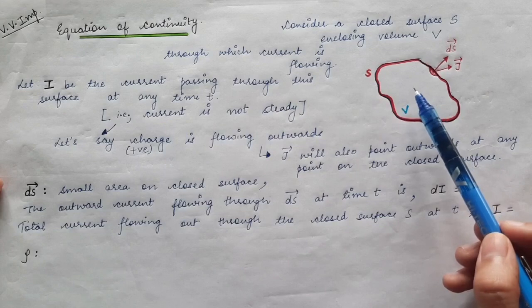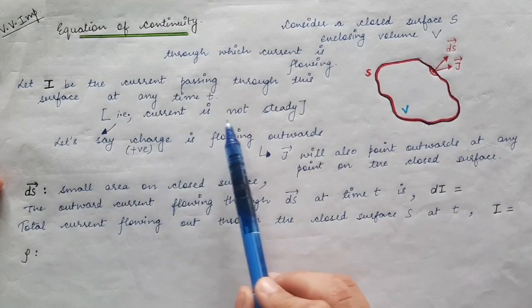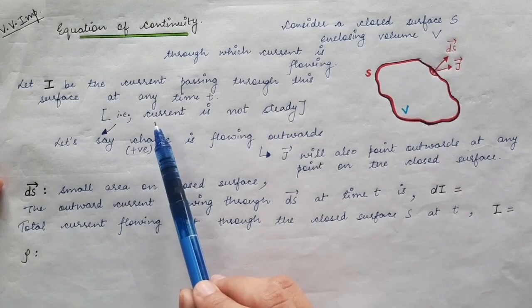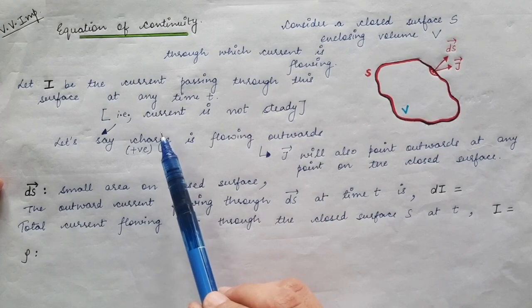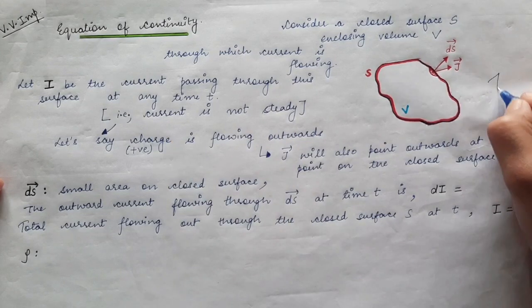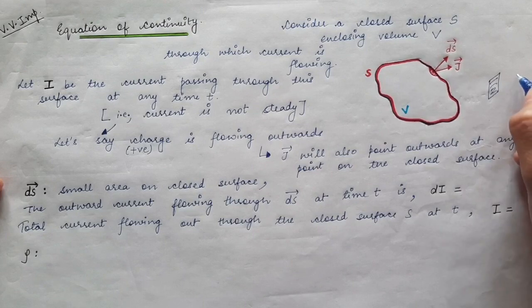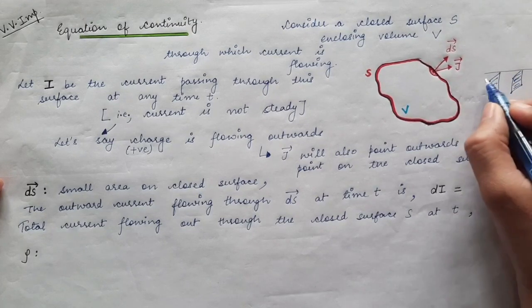Charges are decreasing, which means the current is not steady. Steady current means we have uniform current. Let's say you have a surface here and another surface here, which are two cross sections of a big conductor.